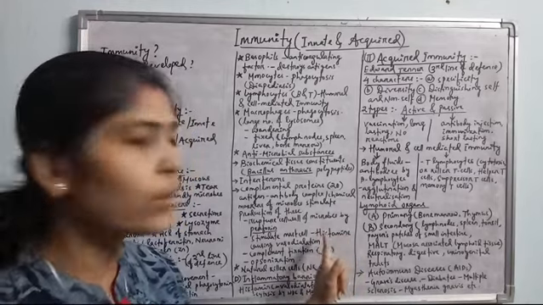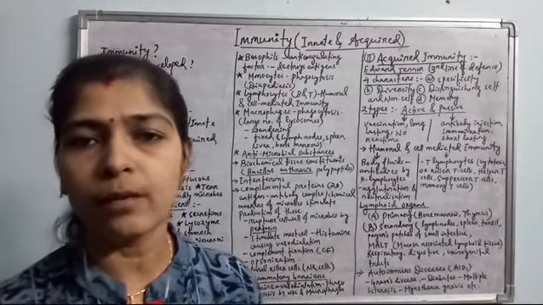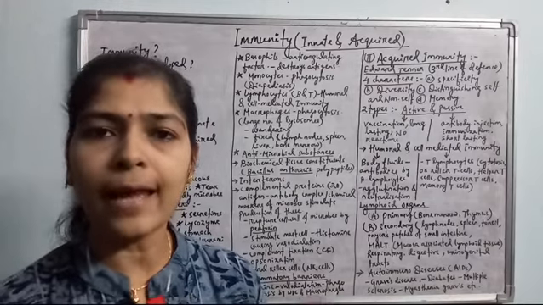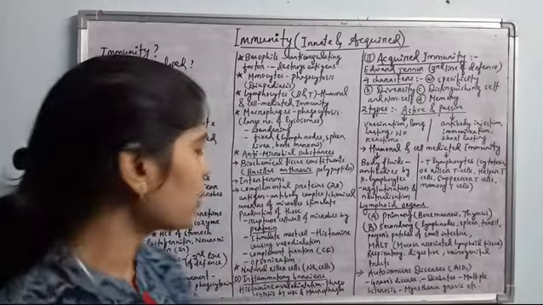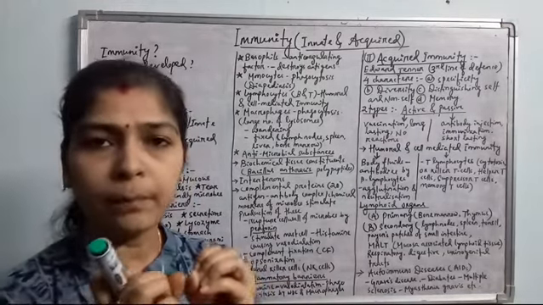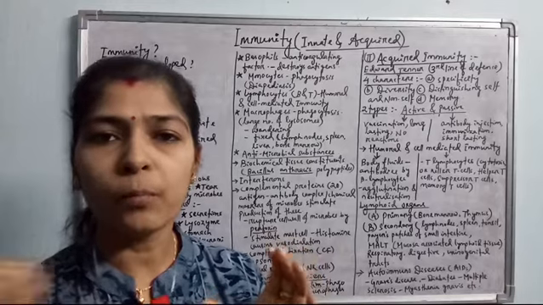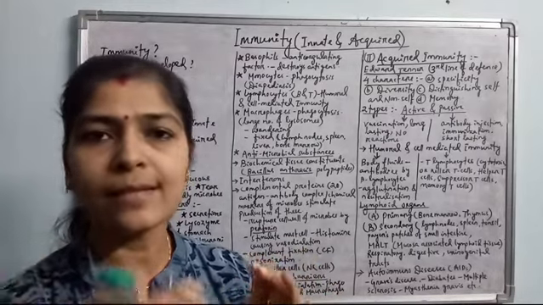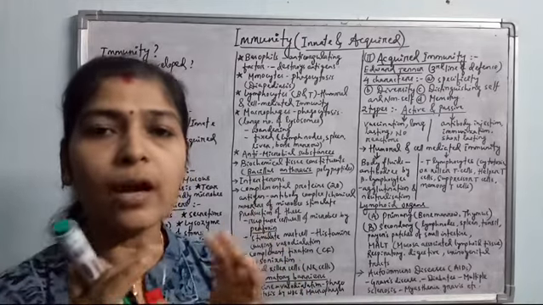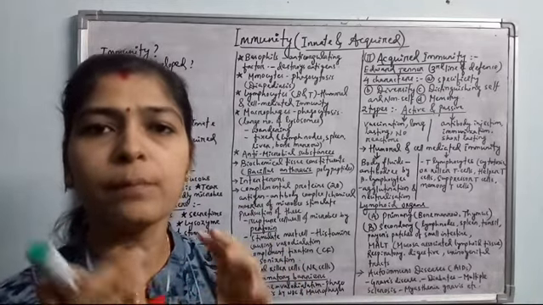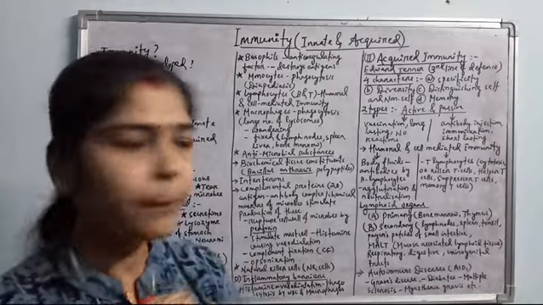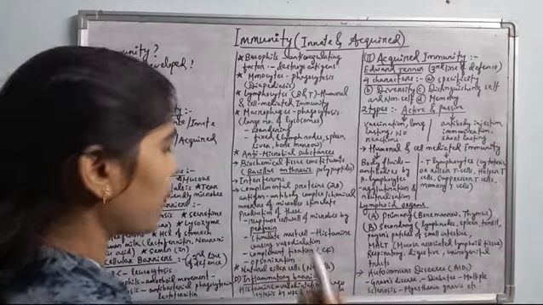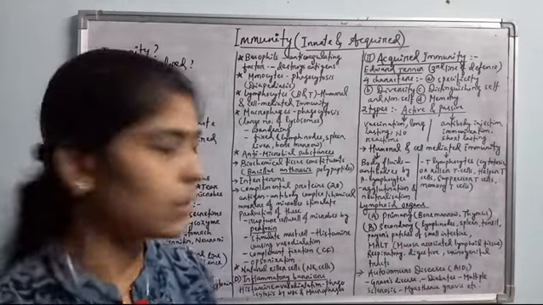Histamine is a vasodilator. It causes vasodilation. From the name itself, the term vasodilation indicates that vaso means vessels, blood vessels, and dilation means increase in width. Okay, histamine causes vasodilation so that the width of the blood vessel will be increased, and more and more WBCs, the phagocytic cells, can enter and cause phagocytosis of the particular antigen present in a particular area. Okay, so the mast cell secretes histamine which causes vasodilation so that more and more phagocytosis occurs.